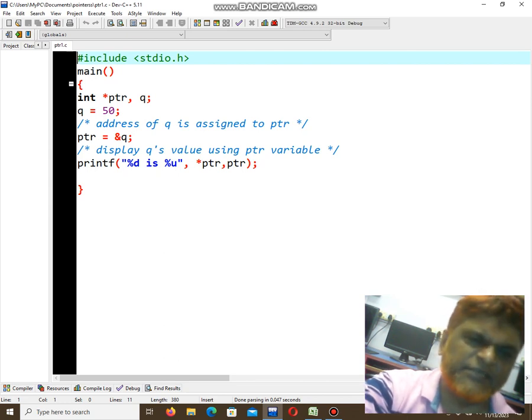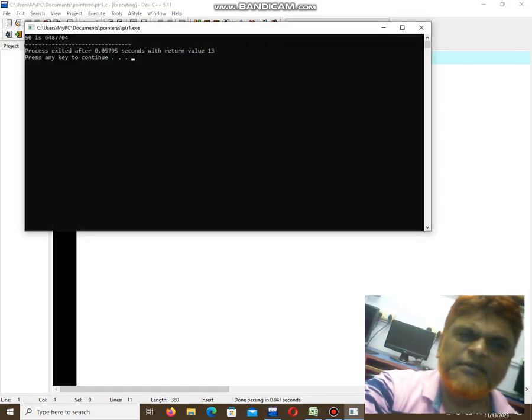Always you have to assign the address of the normal variable to the pointer variable. Like that, the pointer keeps on holding the address of the normal variable. The %u indicates the address, an unsigned integer. %d is for value. If you don't give the address, it is a pointer variable. Now if you run this program, see, it shows like this.